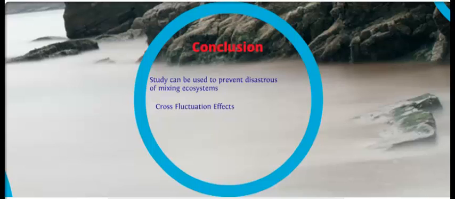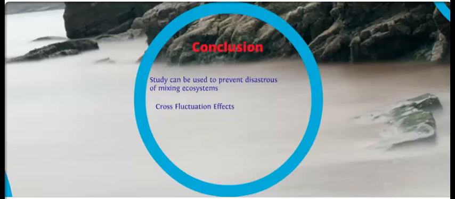This dispersal of species into another habitat may permanently alter the predator-prey relationships, the interspecies interactions, and the structure of the food web. However, because the Gulf of Riga was a sink habitat for cod, there was not a permanent effect on the ecosystem. On the other hand, this same phenomenon might destroy more fragile ecosystems if an external species is introduced. Therefore, this effect must be studied in order to prevent the disastrous effect of mixing ecosystems in other places, like destruction of habitats or even extinction of species.